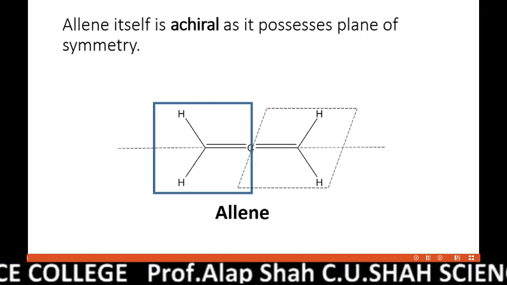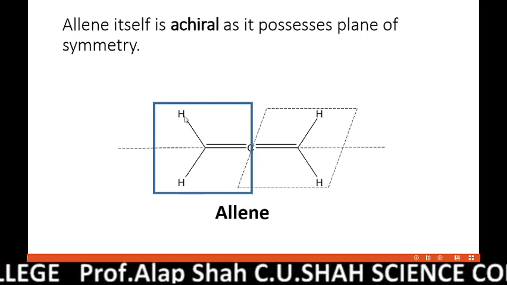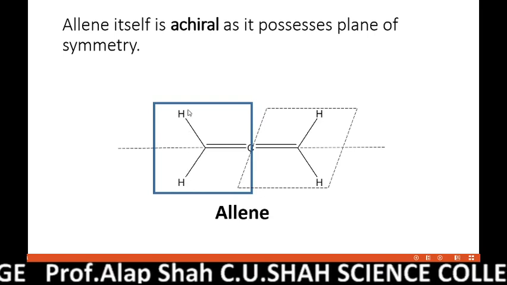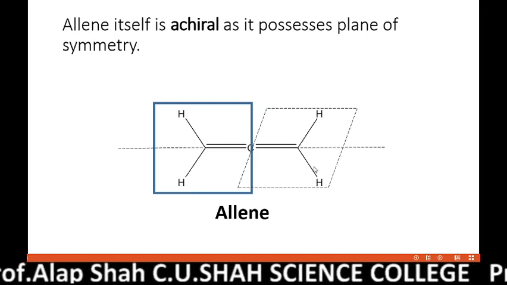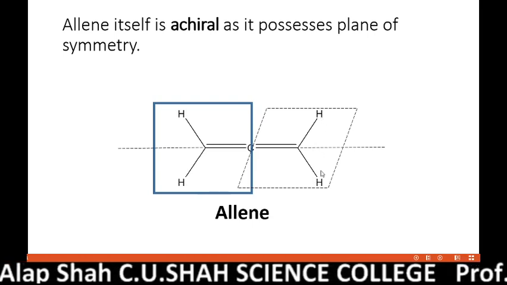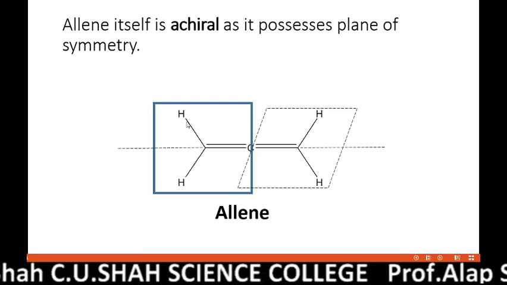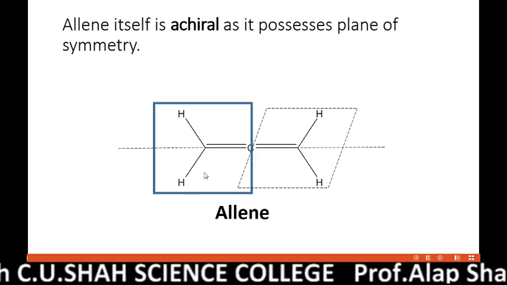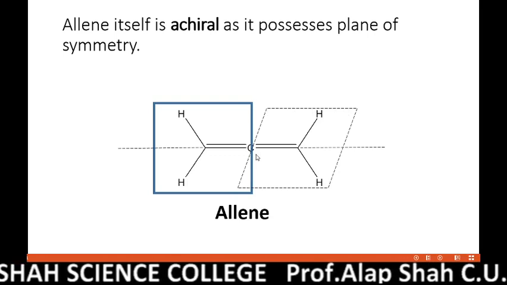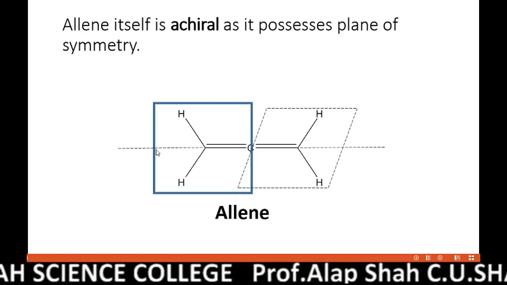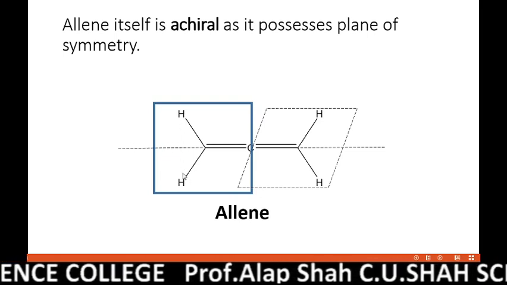Why? Let's see in this figure. We understand that if these two hydrogens are in the plane of the screen, then these other two hydrogens are perpendicular to them. So already we understood that there is no question of a center of symmetry. But because both hydrogens are identical atoms, this plane where my cursor is moving bisects this line, with equal atoms present at equidistance.